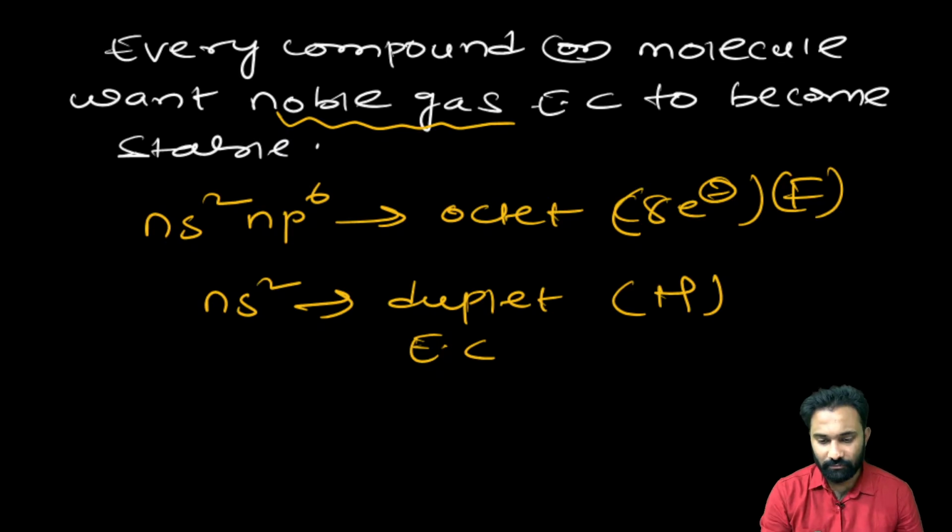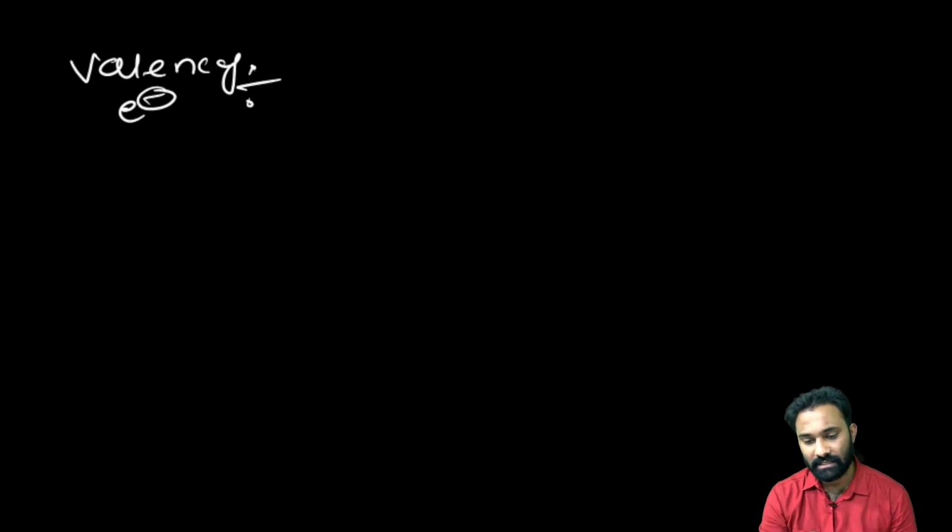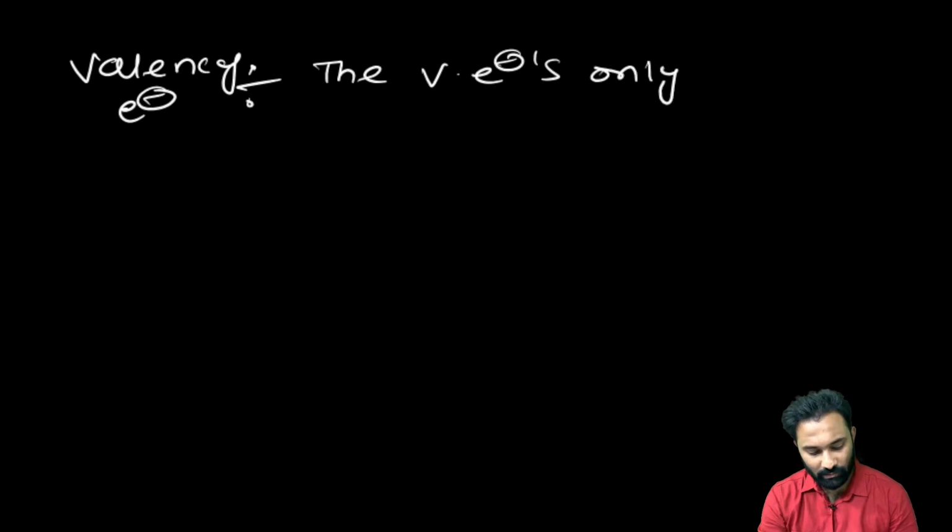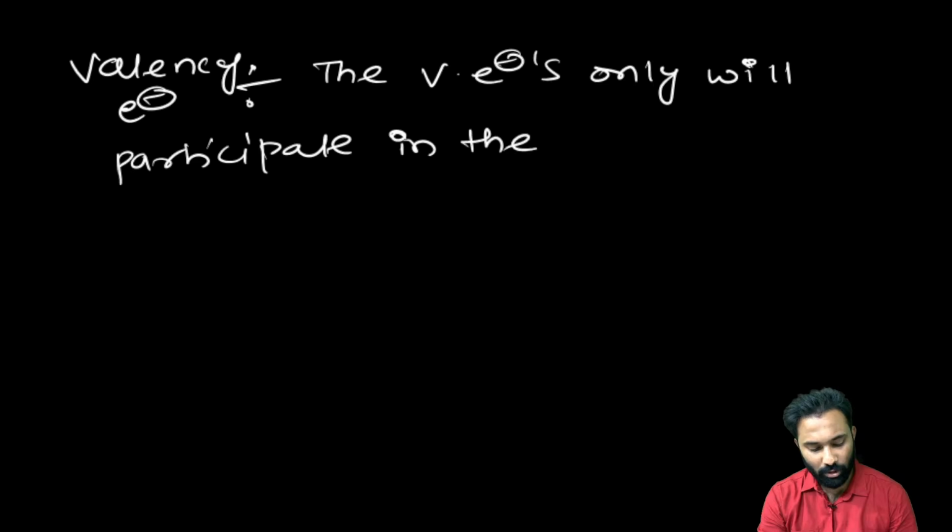Now the next most important point you are going to study here is the valency electrons. What is the meaning of valency electrons? Only the valency electrons participate in the bonding, in the bond formation.